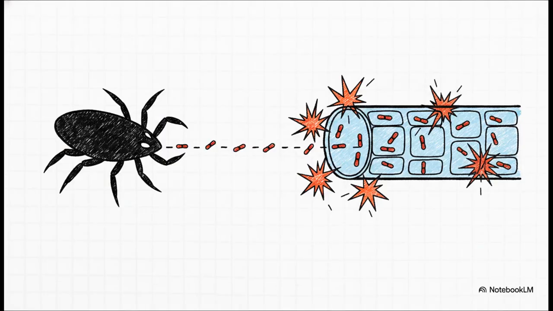Let's look at the primary offenders here, starting with the genus Rickettsia. These are tiny, gram-negative pleomorphic rods. Now, because they cannot survive out in the environment, they rely entirely on blood-feeding arthropod vectors, ticks, fleas, or lice, to actually breach the human skin barrier.